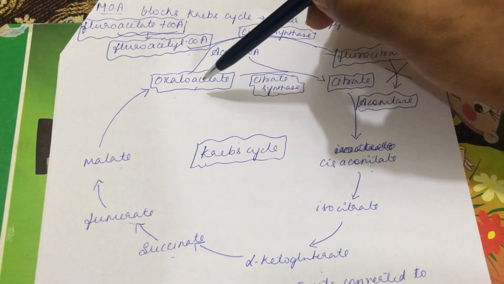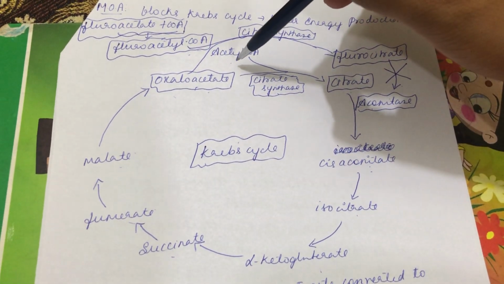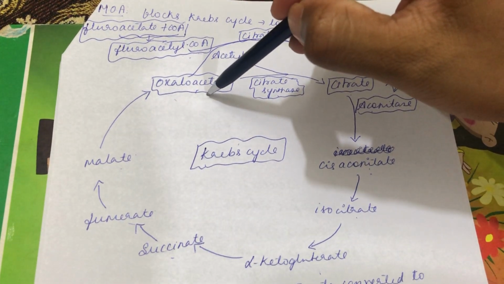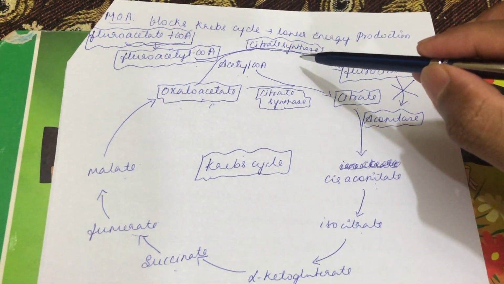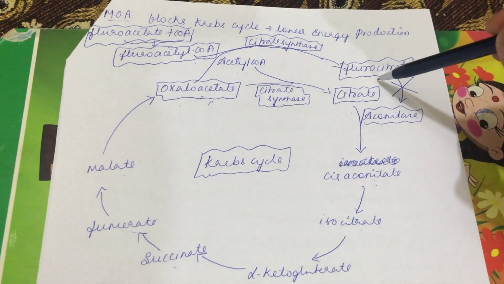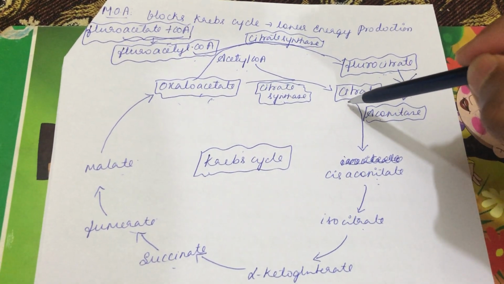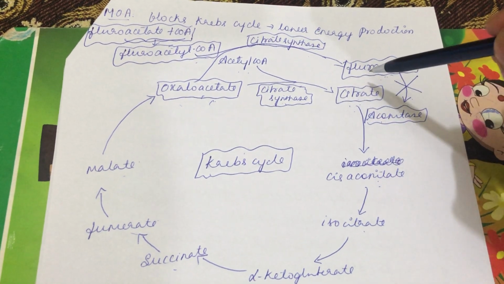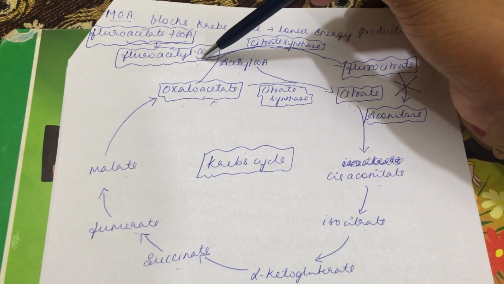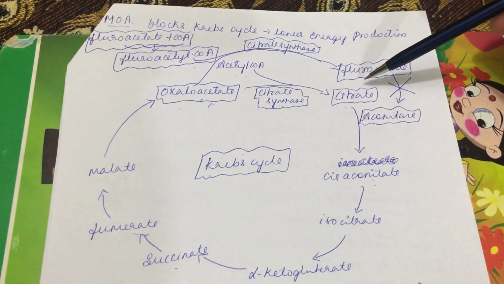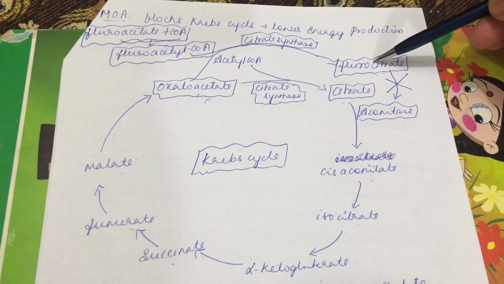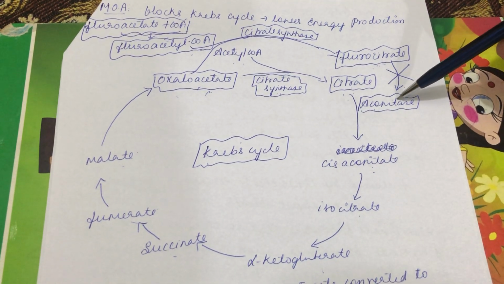In the normal course, oxaloacetate will combine with acetyl CoA. Whereas in toxicity, fluoroacetyl CoA will combine with the oxaloacetate, and the enzyme catalyzing is the same citrate synthase, but the product formed is not citrate, it is fluorocitrate. Whereas in the normal course, the product formed is citrate. This conversion of fluoroacetate to fluoroacetyl CoA and then to fluorocitrate, we call lethal synthesis. And this fluorocitrate is going to inhibit the enzyme aconitase.